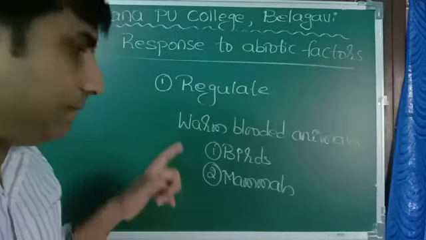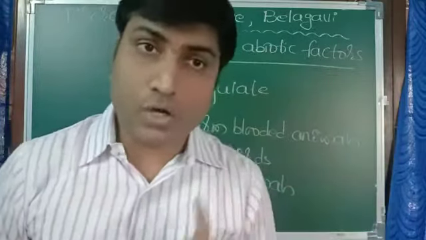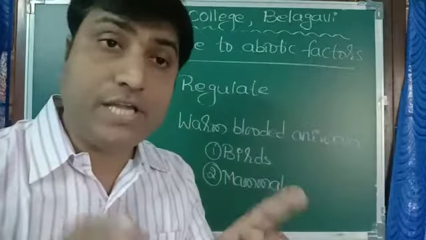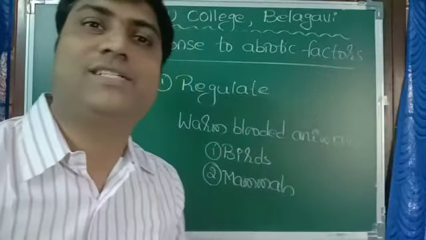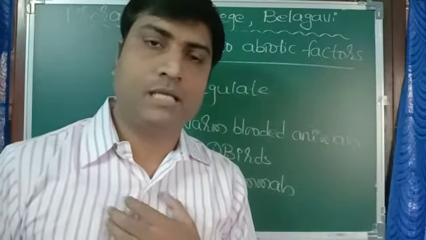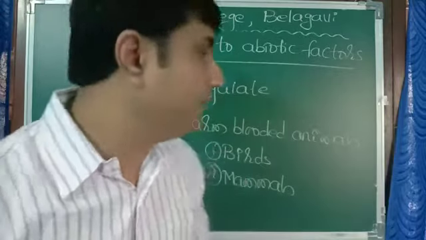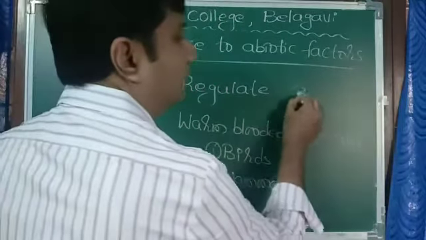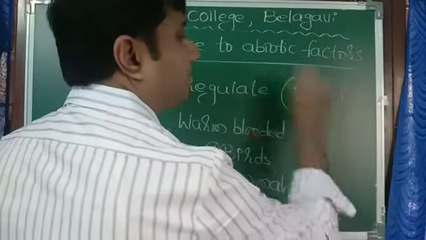Now, what's the concept in them? Warm-blooded organisms are the organisms which do not change their body temperature, though there is a change in surrounding temperature. Imagine human beings, ourselves. The body temperature of a healthy human being is around 37 degrees Celsius.